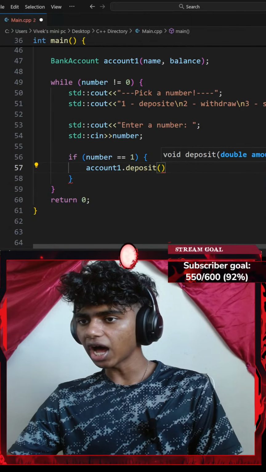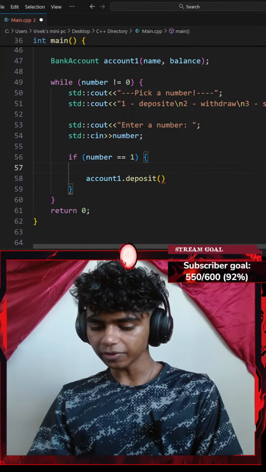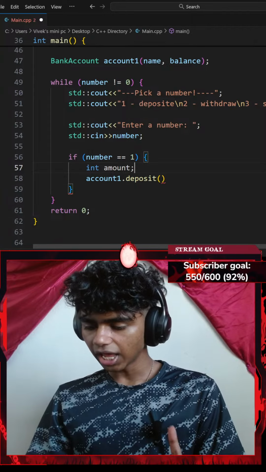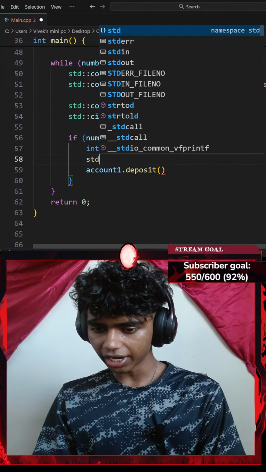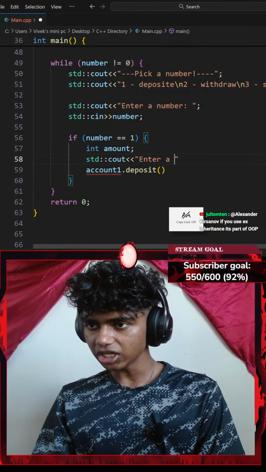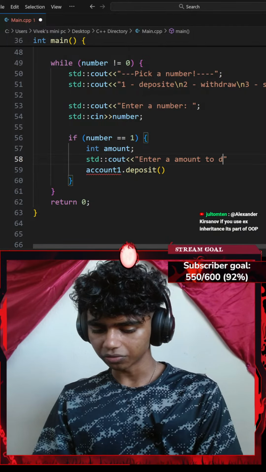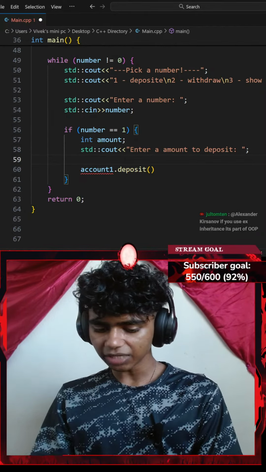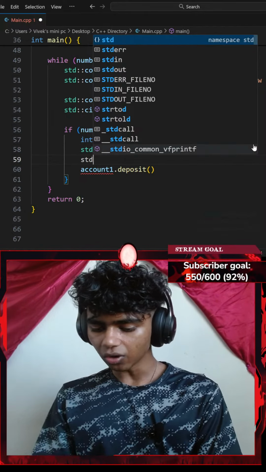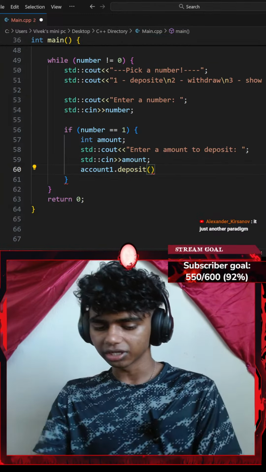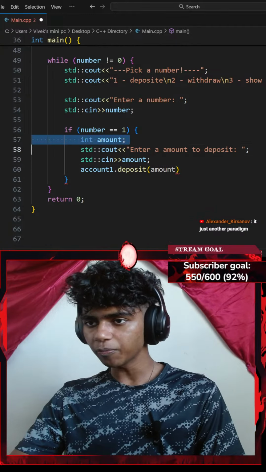Okay, let's add a variable here, integer of amount. There we go, ending with a semicolon. And then let's add a standard console output with an insertion operator that says something like enter an amount to deposit. Okay, and then I'm gonna end that with a semicolon. That's it. Let's add a standard console input with an extraction operator. I want to extract my amount variable ending with a semicolon, and this is gonna be my amount parameter.